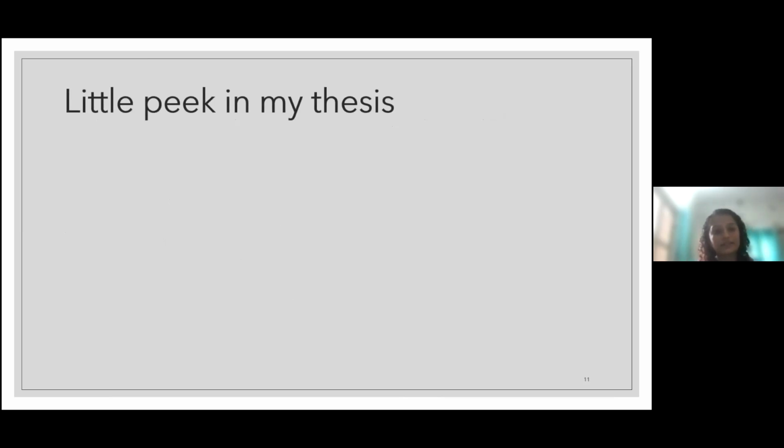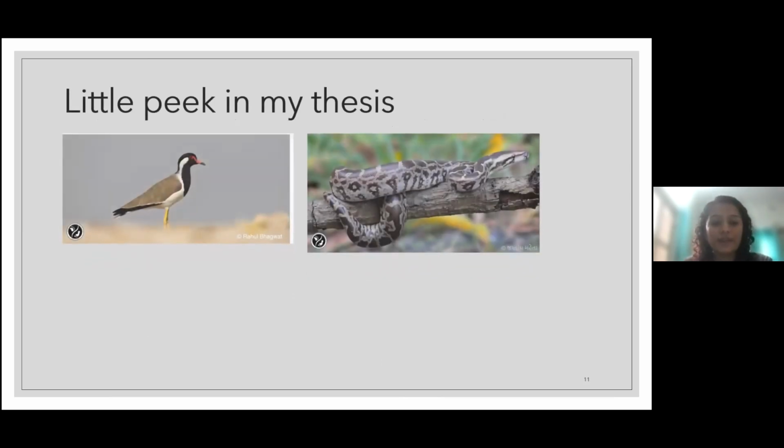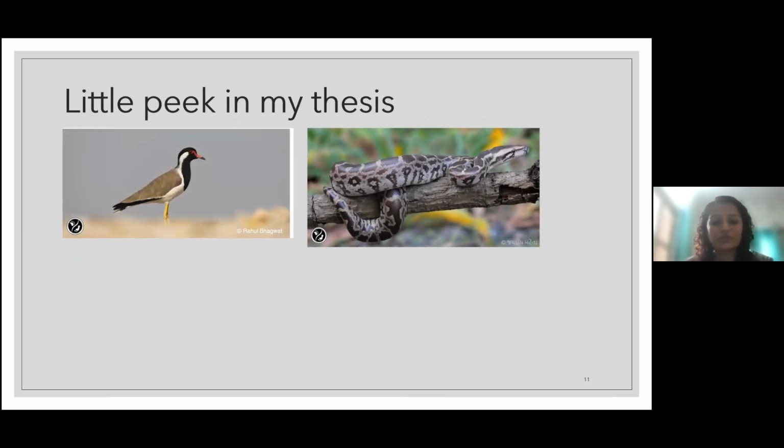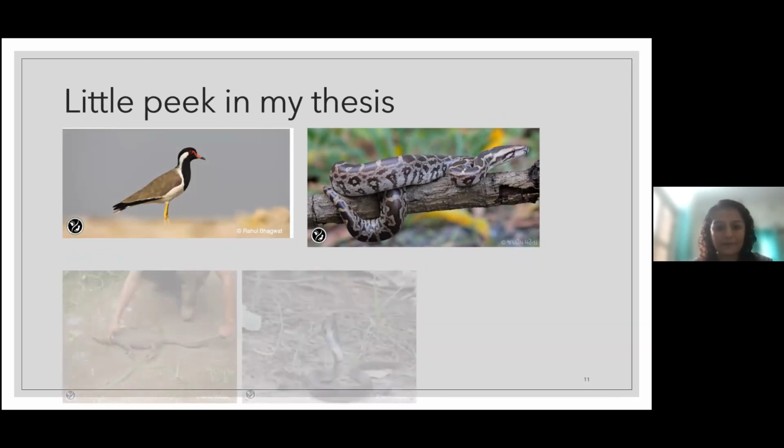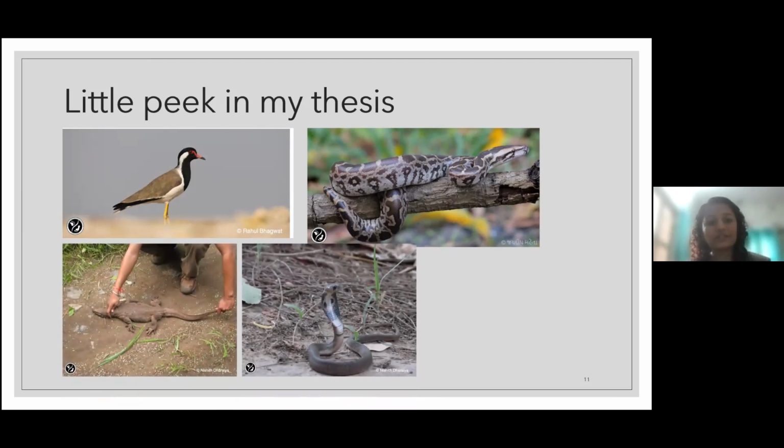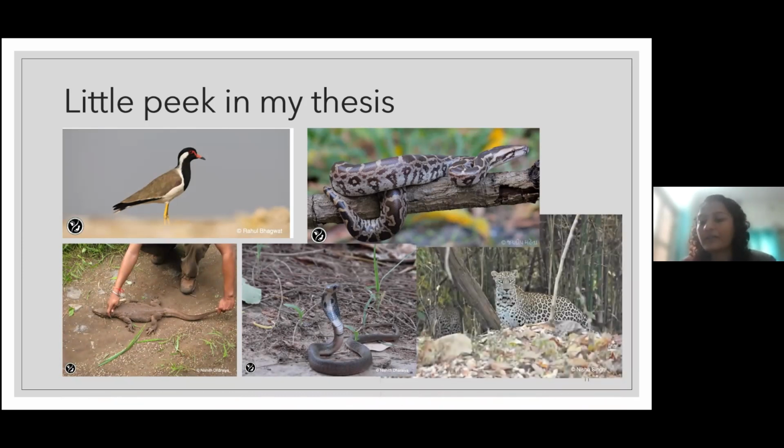And let's take a little peek into my thesis. So these are the photos that I used for my thesis, and these are the animals that are locally found and people know about. This is a red wattle lapwing, Indian python, monitor lizards, cobra, spectacled cobra, leopard.